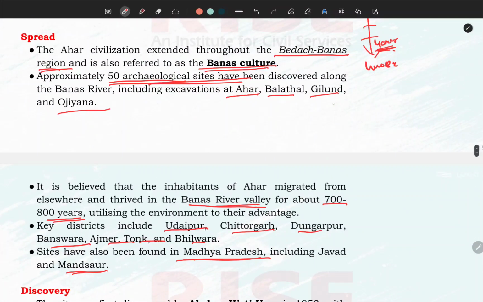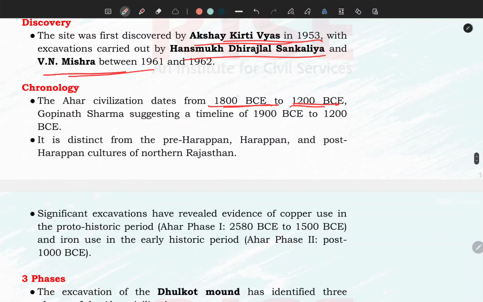So, presently we are in 2024, and 1800 BC is around 4000 years back. Don't confuse with this. So, it is 1800 BC to 1200 BC. G.N. Sharma suggested a timeline from 1900 to 1200 BC. So, it is around 2000 BC plus minus 200 years. So, this is the established fact.